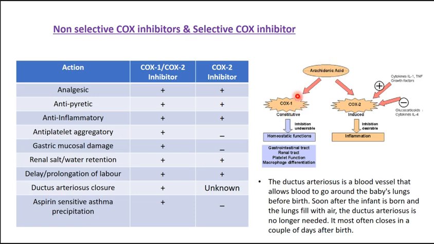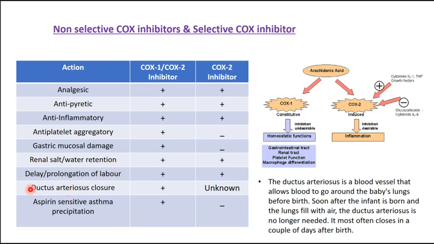Okay, as we know, arachidonic acid leads to the formation of COX-1 and COX-2. COX-1 is constitutive, COX-2 is induced. For COX-1, inhibition is undesirable; for COX-2, inhibition is desirable. COX-1 is useful in performing housekeeping or homeostatic functions, like maintenance of your gastric mucosa, renal tract maintenance, platelet function, and macrophage differentiation, whereas COX-2 is induced, where inhibition is desirable, and it is involved in inflammation or other pathological conditions.